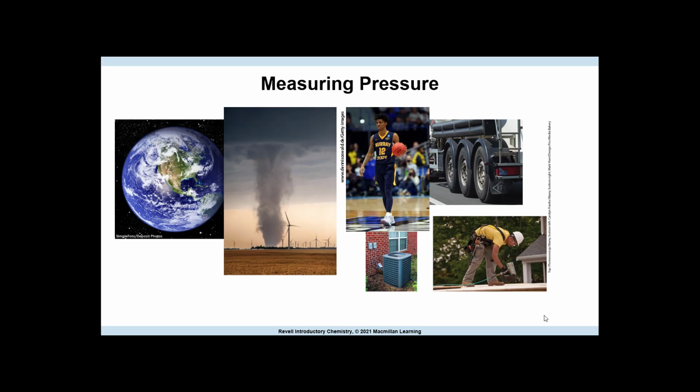Gas pressure is a normal part of our lives. Earth's atmosphere exerts a pressure that is essential to life. Subtle variations in atmospheric pressure cause wind and weather patterns. Pressurized air in tires keeps vehicles rolling smoothly. The bounce of a basketball is caused by the compressed air inside it. Air conditioning systems rely on the compression and expansion of gases under different pressures. Pneumatic tools use compressed air to produce a powerful force.